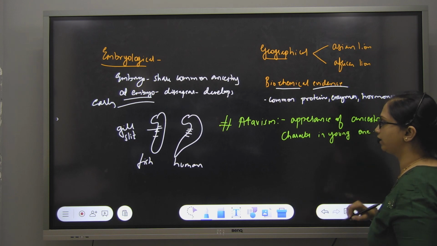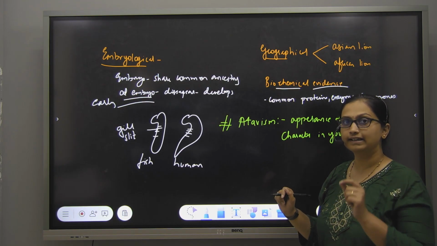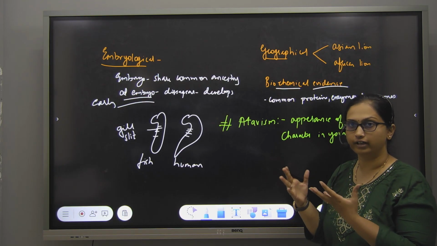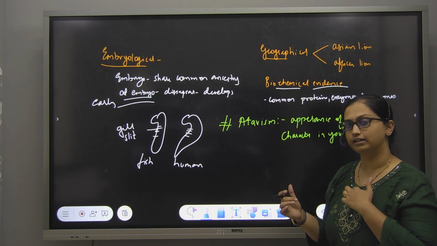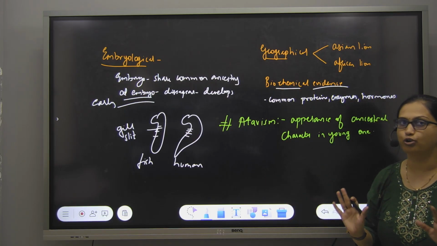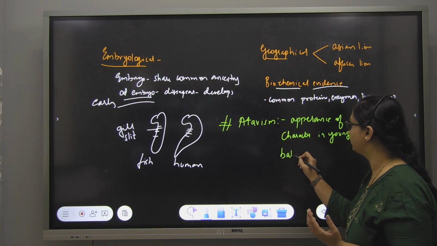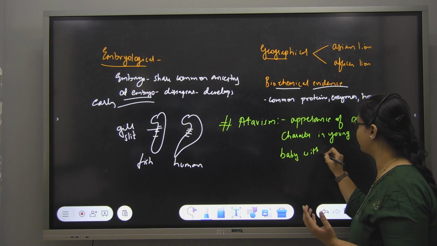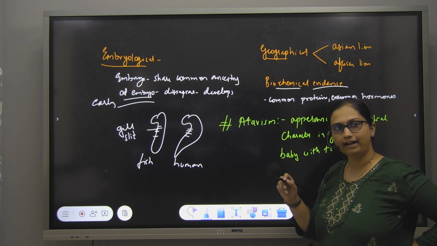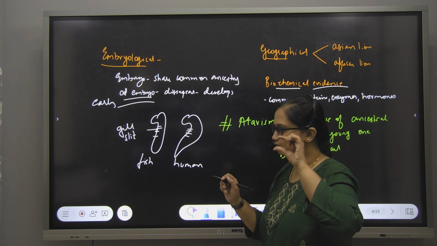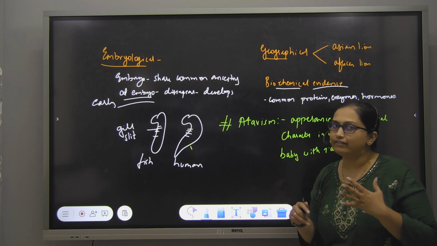This is rare, okay? For example, sometimes there is a gill slit present on the baby or embryo. That slit should not be there, but it is present on the throat. Sometimes a baby is born with a tail. Short tail means not a long tail, but at the backbone there will be a short small tail. So very, very rare, okay?